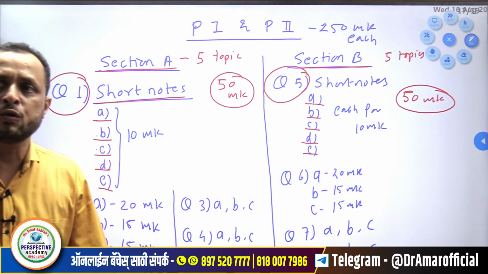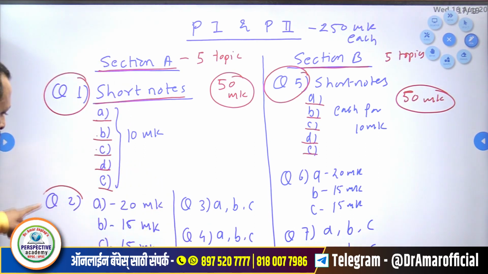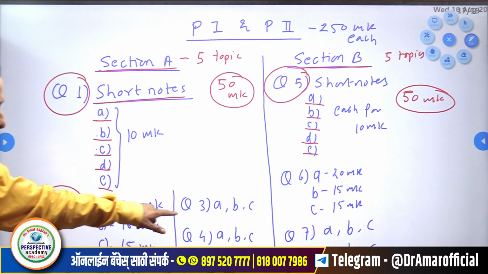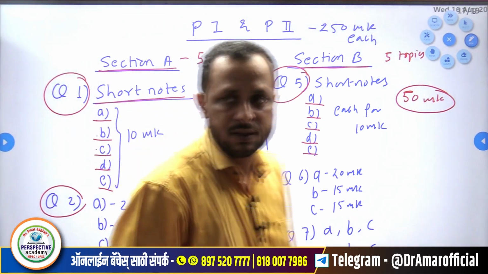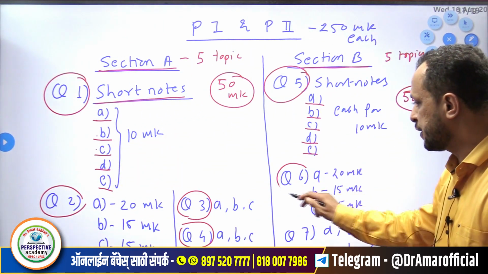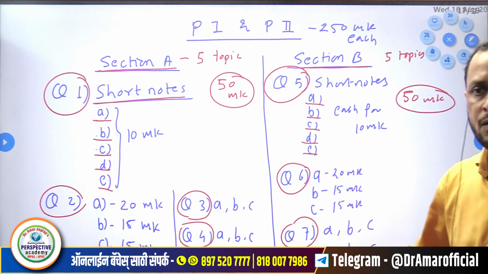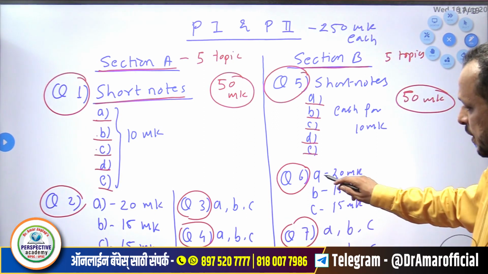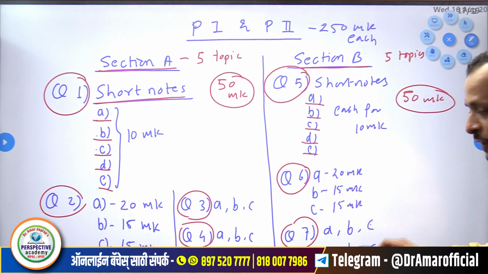Now we are going to attempt the remaining 150. See, question number 2 is for 50 marks, question number 3 is 50 marks, question number 4 is 50 marks. Same way, question number 6, question number 7, question number 8. Every question is for 50 marks: 20 marks, 15, 15, 20, 15, 15, 20, 15, 15.